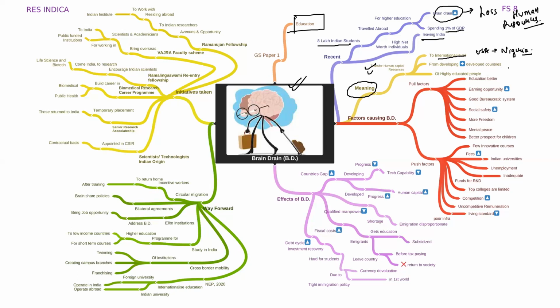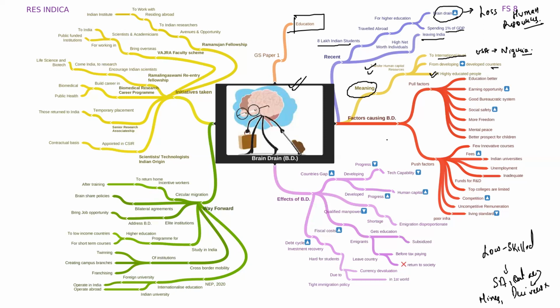See the second criteria. That is, the migration should take place from the developing to the developed countries. Okay. And that too of highly educated people. Say, for example, if many people who are low or semi-skilled go to a Middle East country, for example, Saudi Arabia, Qatar, for doing the lower end jobs of, say, for example, working in mines, working as drivers, then this is not called brain drain.